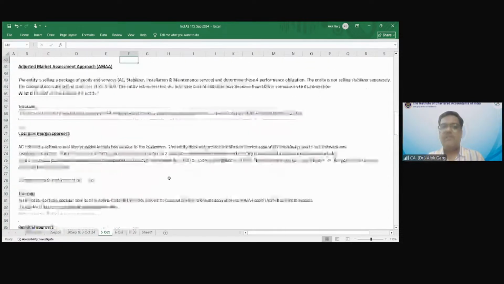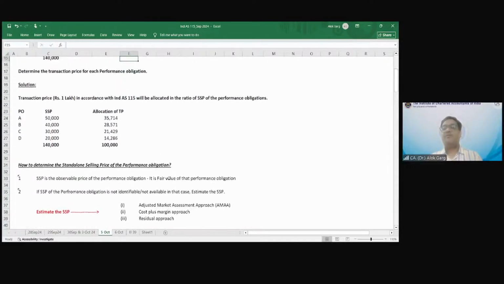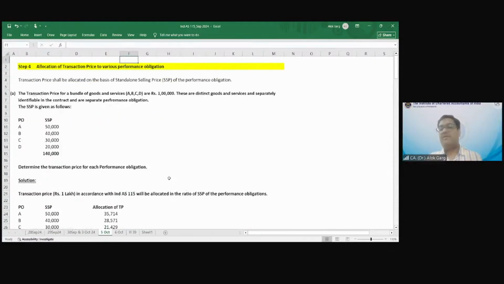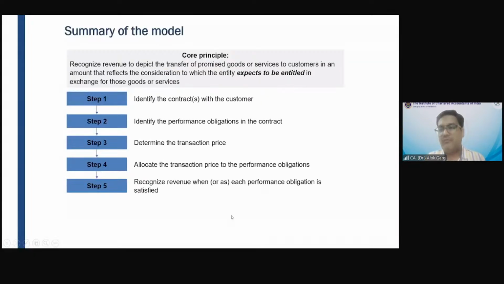Okay. So these are the 3 approaches for allocating the transaction price to the multiple performance obligations. And the last step is recognition of revenue when the performance obligation is satisfied, either at a point in time or over a period of time.